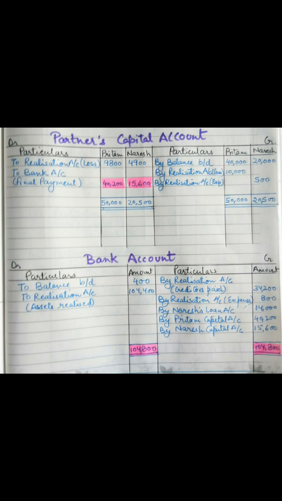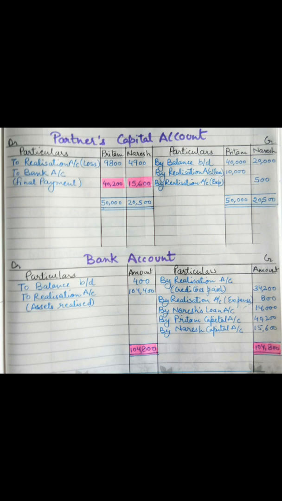Okay, and after this, as we know that Preetham has taken over his wife's loan, that is of 10,000, we have to make the entry on the credit side by realization account. In bracket we can write Preetham's wife loan, and the amount is to be written in the column of Preetham. Next, there was an expense which was met by Naresh, realization expenses. So we have to write on the credit side by realization account, and in bracket you can write realization expenses, and the amount of 500 is to be written in the Naresh column on the credit side.